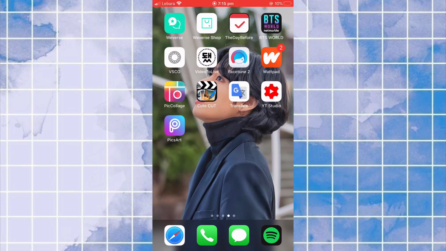And then we have Video to Live, which is an app that basically makes videos into live photos so I can make it my background. Then Facetune, which I just use to edit photos the same way as Visco. Wattpad.